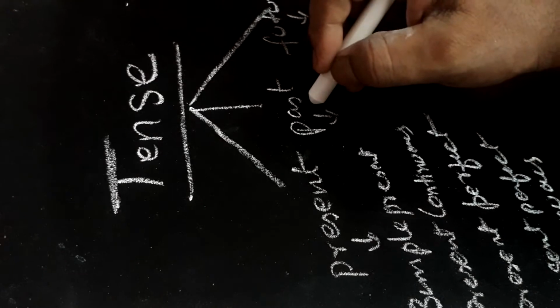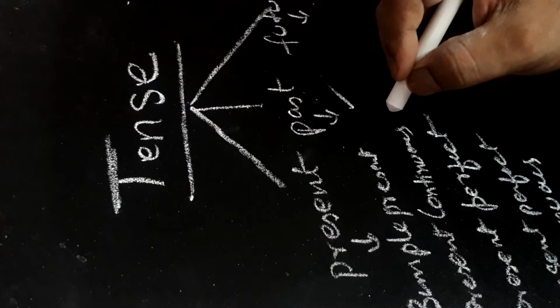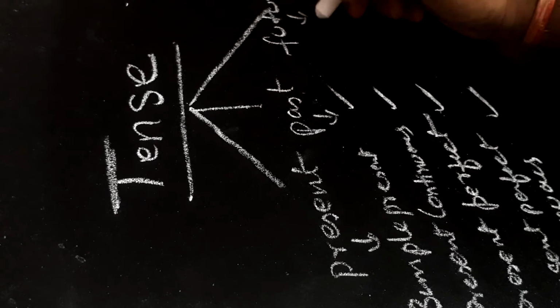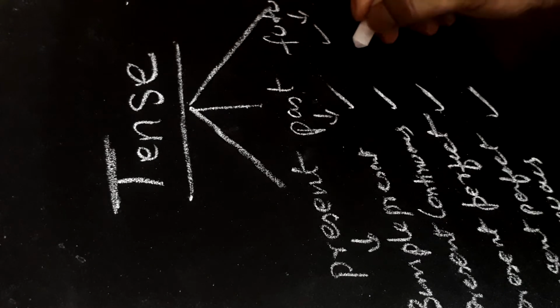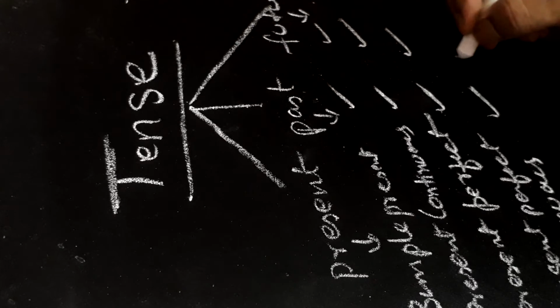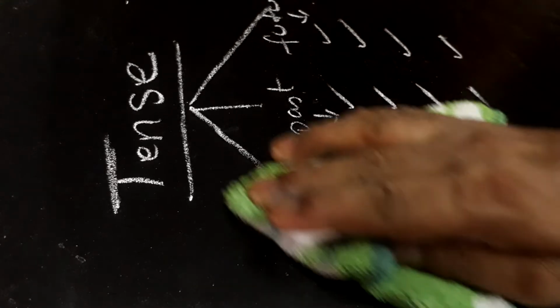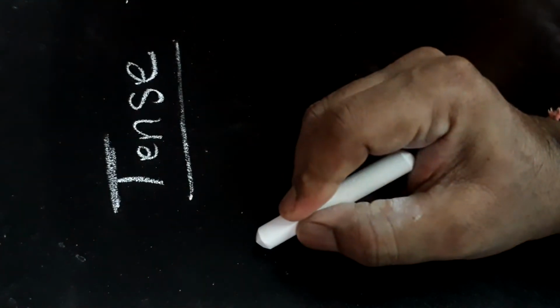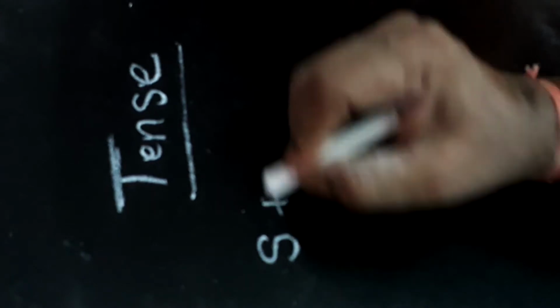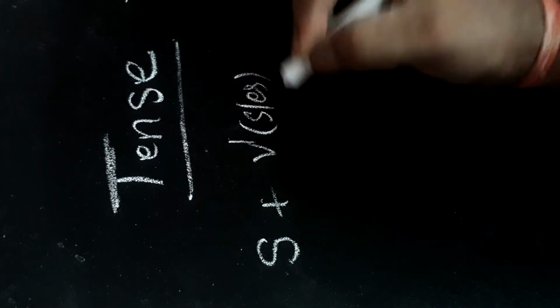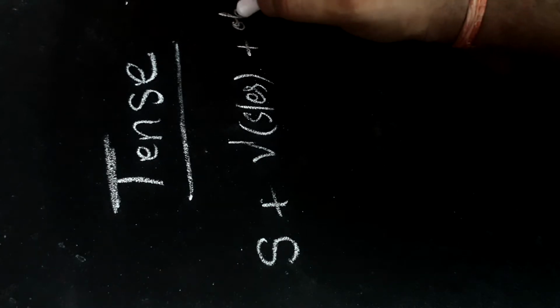Similarly, this past is further divided into simple past, past continuous, past perfect and past perfect continuous. This future into simple future, future continuous, future perfect and future perfect continuous. Let us start with simple present. The structure of this tense is subject plus V1, S or ES, then object.